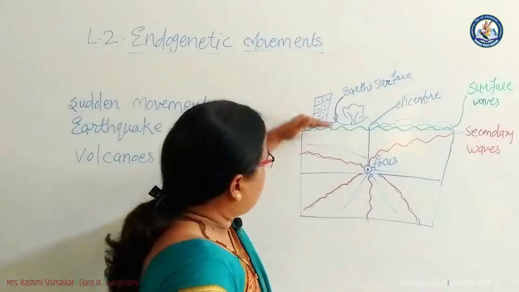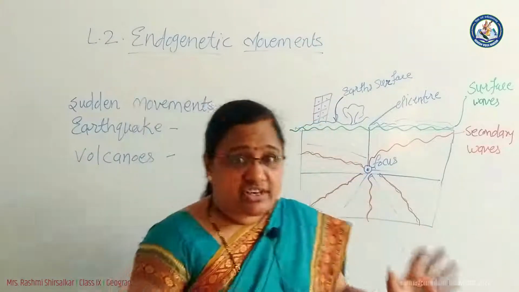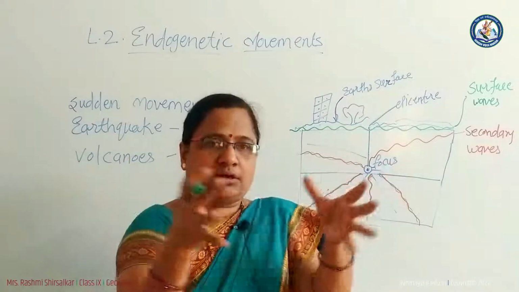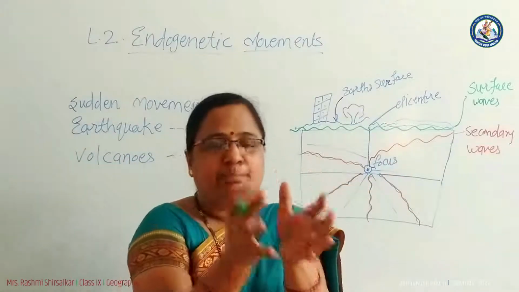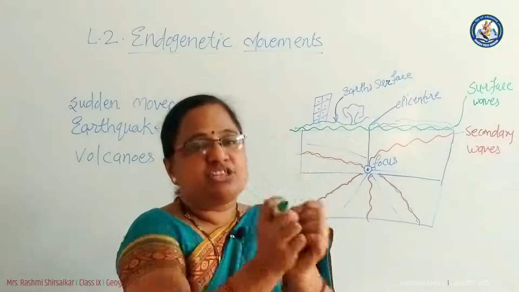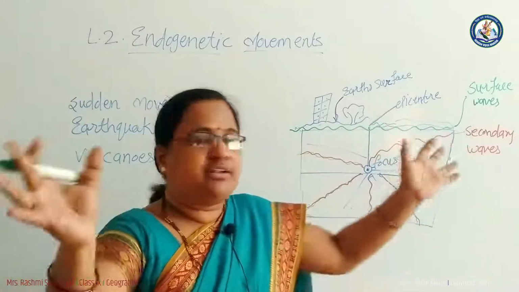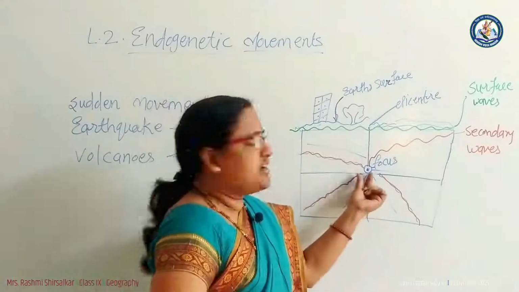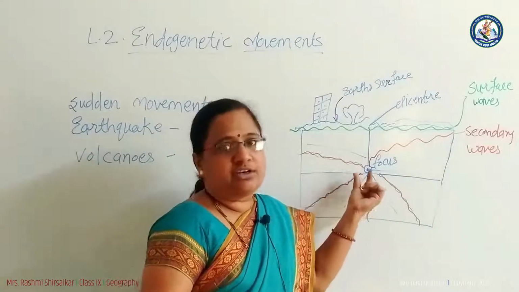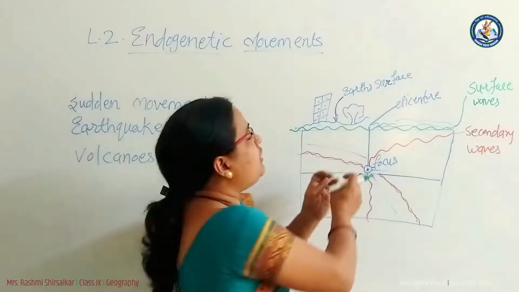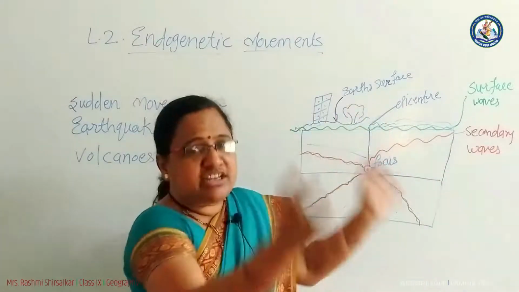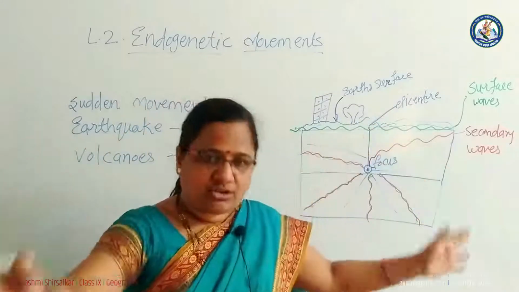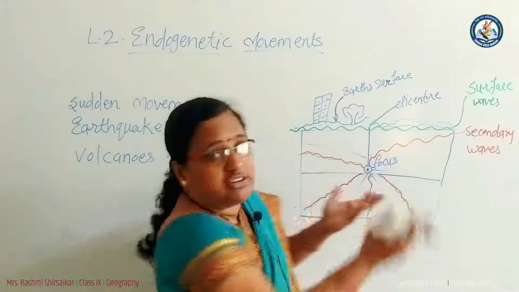Here below the earth crust, when the energy is released in the interior of the earth, it's accumulated at a particular place, and from it the energy waves scatter in all the directions. Here in the interior of the earth, in the mantle, the focus is the center of the earthquake. From here all waves or the energy is released and it is scattered in all the directions, horizontally